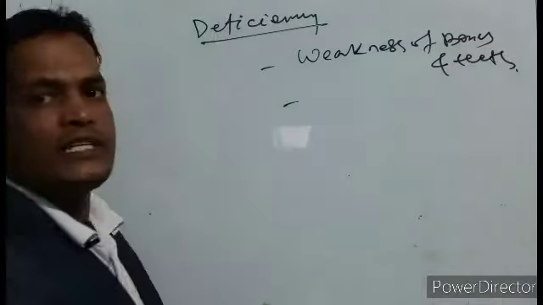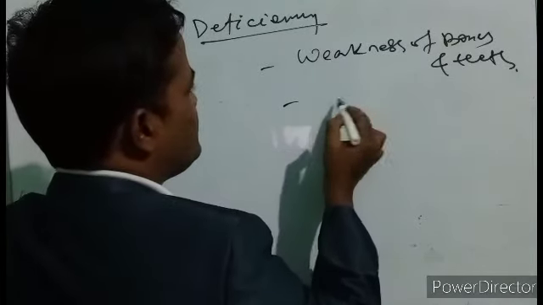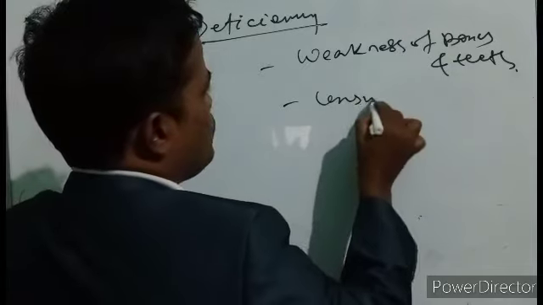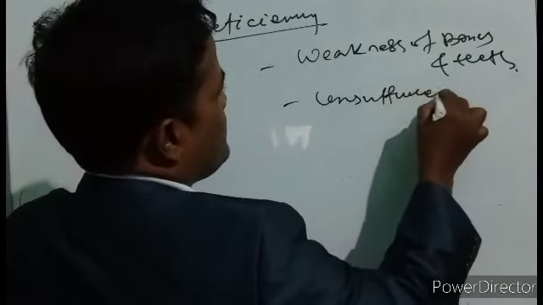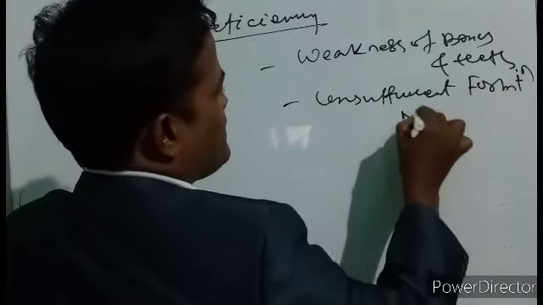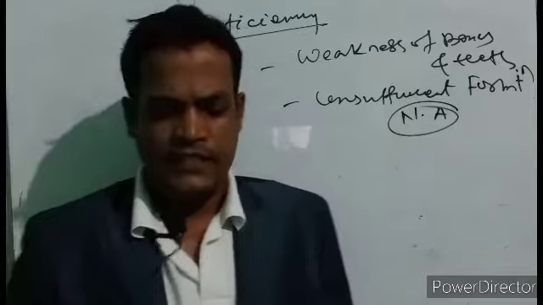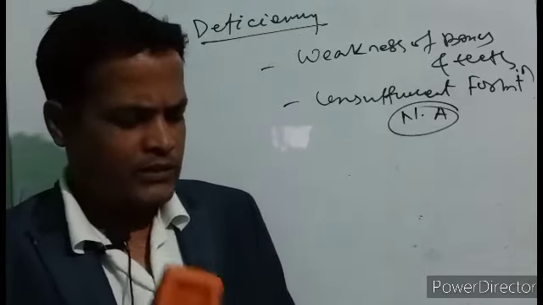Number one, weakness of bones and teeth. Number two, we can say insufficient formation of nucleic acids. These are the deficiencies. Now let us move towards iron.